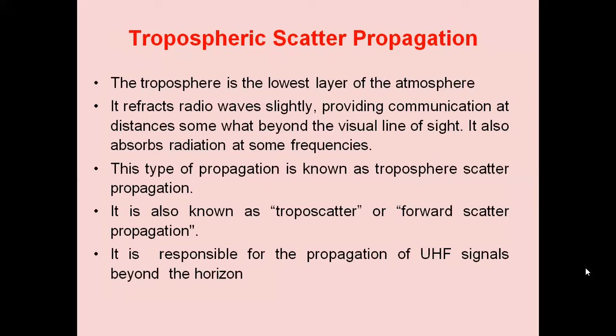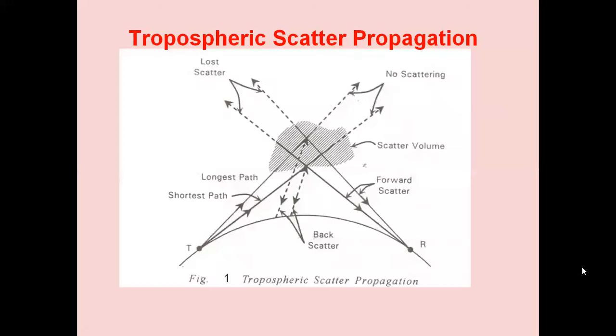So we can provide communication through tropospheric propagation. This is the structure of the tropospheric scatter propagation. As shown in the figure, we have two directional antennas. One is the transmitting antenna and the other one is the receiving antenna, located at the transmitter and at the receiver. The two directional antennas are pointed so that their beams intersect midway between them above the horizon.